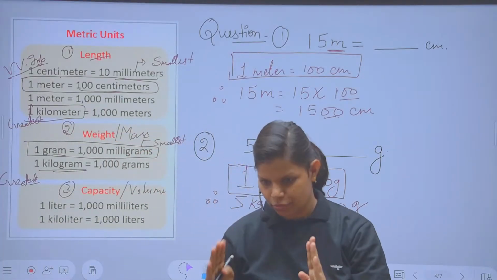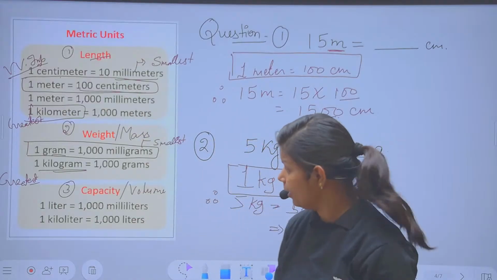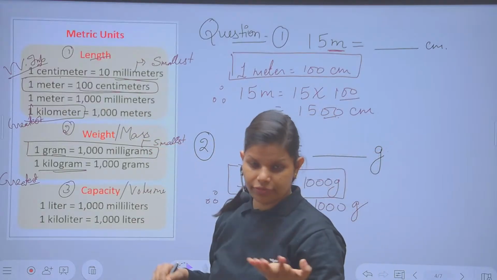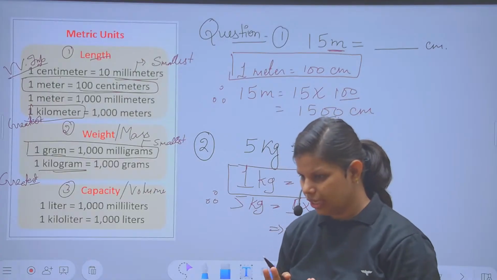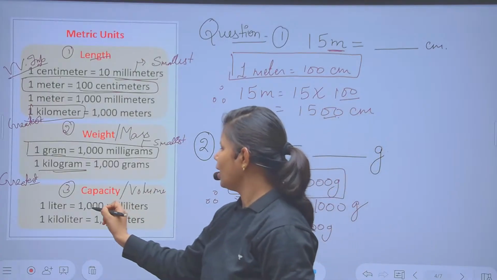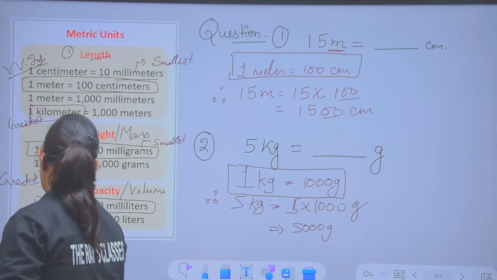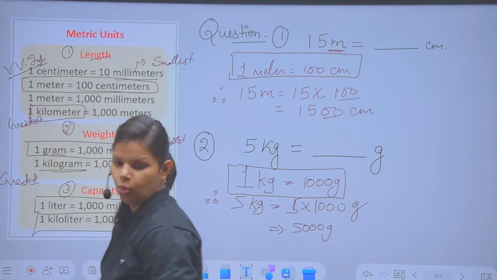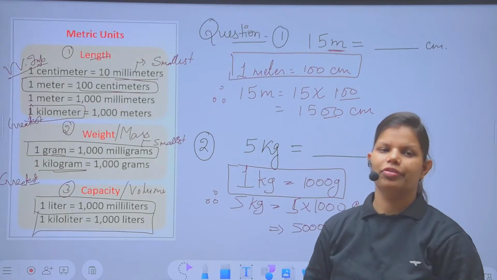You have to use what is made for each. For length we were using different units, I am going to recall that in detail also. For weight we were using different units, and for capacity we use different units. Okay, understood. So third, 1 liter equals 1000 milliliter, and 1 kiloliter equals 1000 liter. I hope most of you have remembered this one.